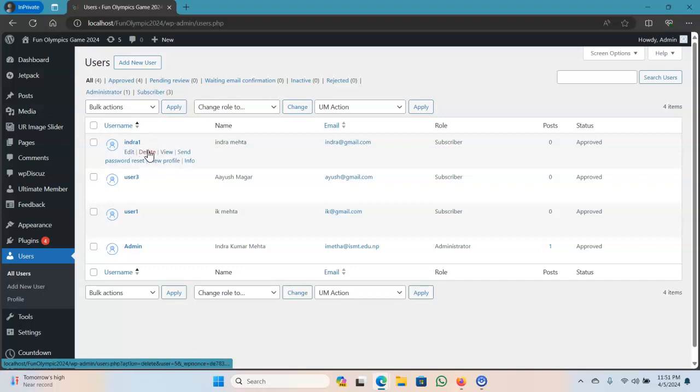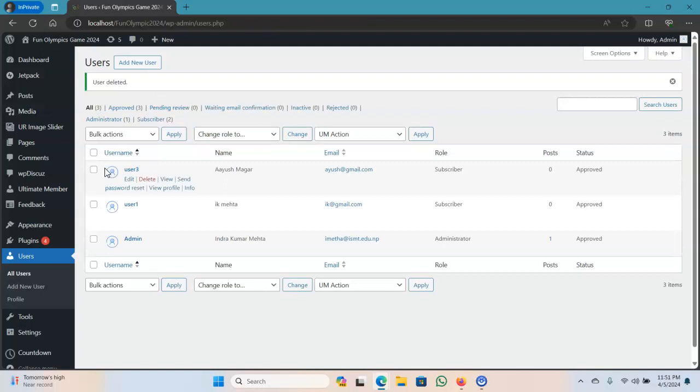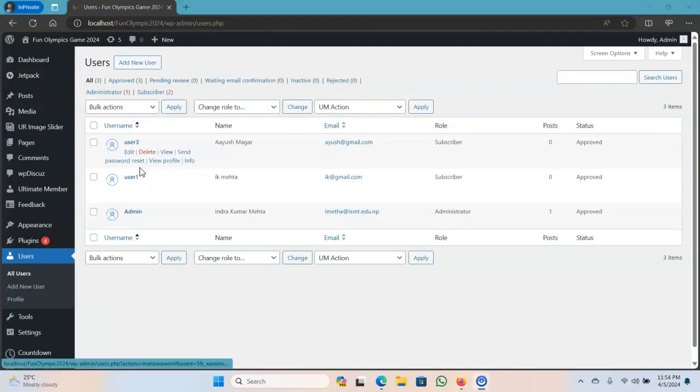Let's delete their accounts. Confirm deletion. The account was successfully deleted. And also you can reset their password and view profile.